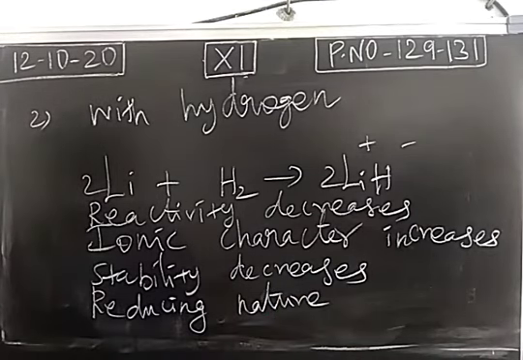Top to bottom in group number 1, reducing nature increases because the tendency of losing an electron will increase. Ionization potential decreases. The tendency of losing an electron will increase from lithium to sodium, sodium to potassium, potassium to rubidium, rubidium to cesium. Size increases, ionization potential decreases, the tendency of losing an electron will be more. So easily they will undergo oxidation. So reducing property will increase.